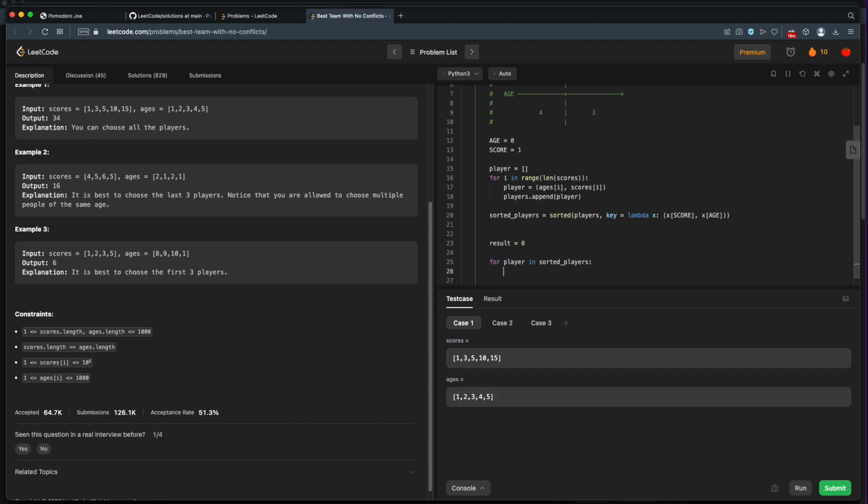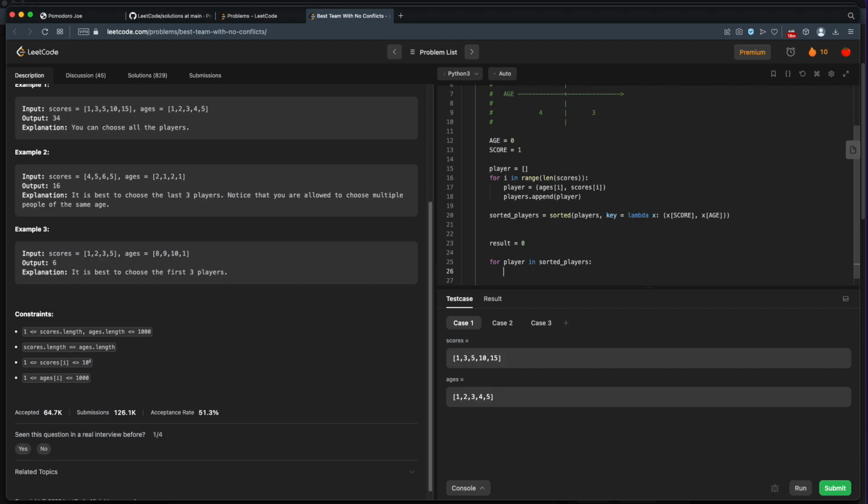Because we've sorted by score, any player that came before this player in our list is guaranteed to have a lower score or equal score to this player, which means that there's no conflict in terms of younger players having higher scores. That can't happen. What could happen, though, is this current player might be younger than one of the earlier players in the list, and this current player does have a higher score than that older player, which will be a conflict. So we need to eliminate the conflicts.